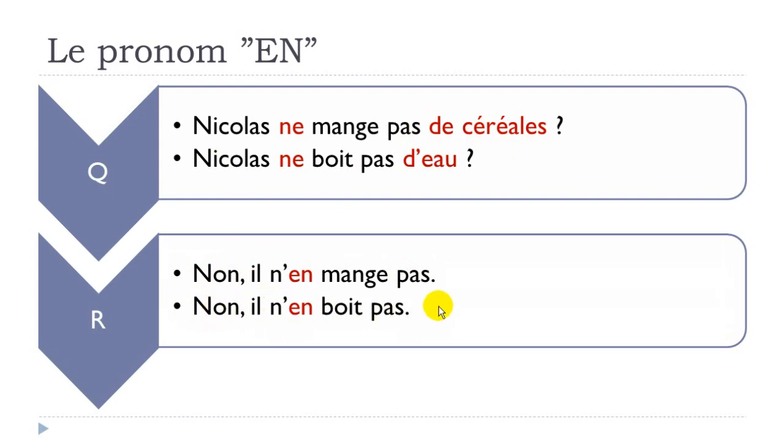So the concept is still the same. You put your pronoun before your verb, and then as usual in French, normally you should have your ne coming here, but look, the pronoun is starting with a vowel, it's starting with an e. So you should take this e away. All right, il n'en mange pas, il n'en boit pas.